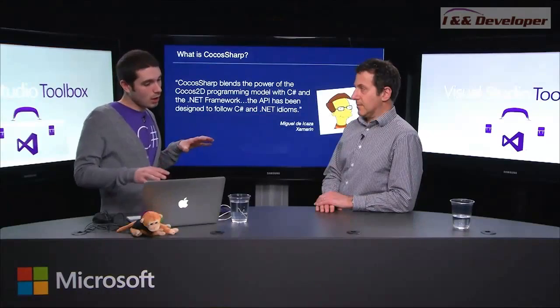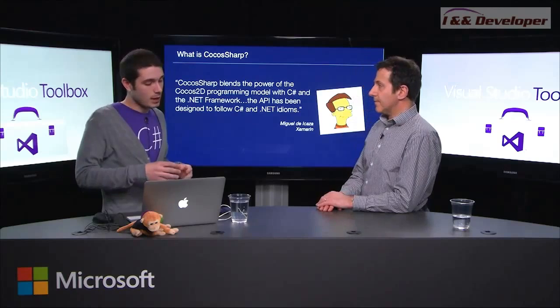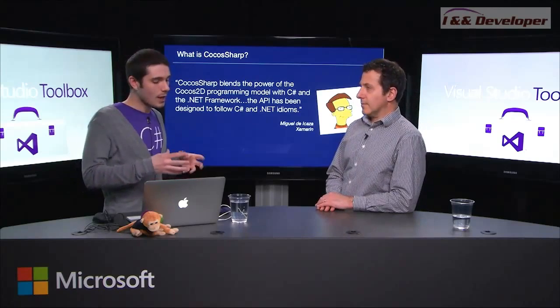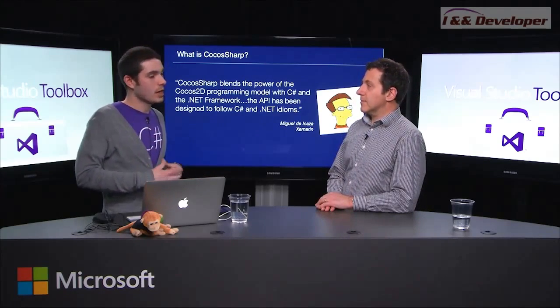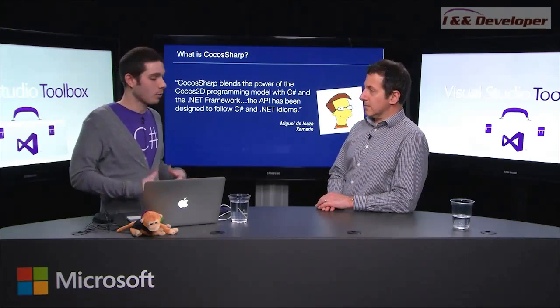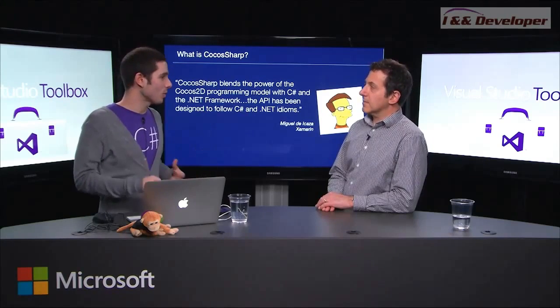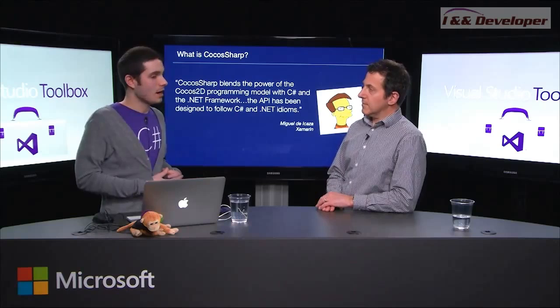When you're developing normal iOS and Android apps with Xamarin and C#, you have a click handler with plus equals, and all of those normal idioms that we know and love, and the naming all makes sense. So what we did is we took a fork, and it's open source as well, CocosSharp is open source under the MIT license. We added all these C# and .NET idioms, and we cleaned up a lot of the APIs for .NET developers coming in so they will understand it. We'll see that as we walk through some code. It's very simple, with simple callbacks and events.